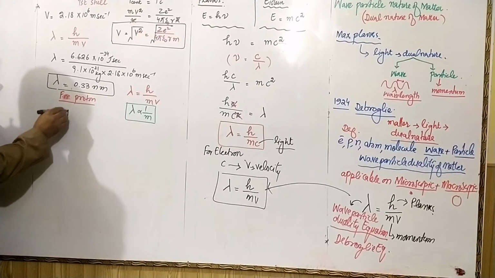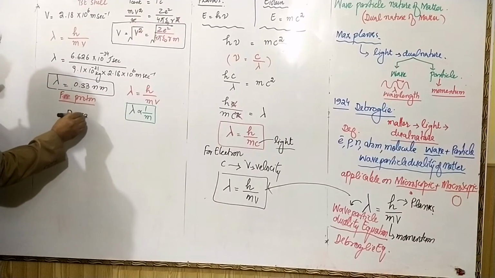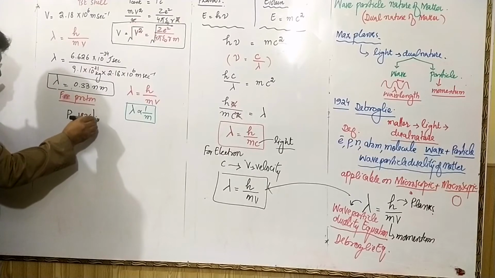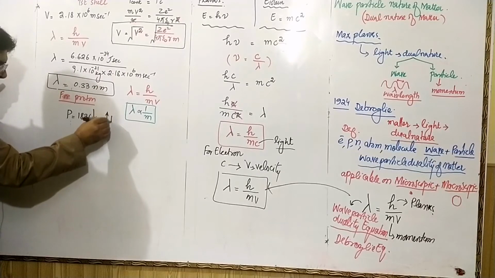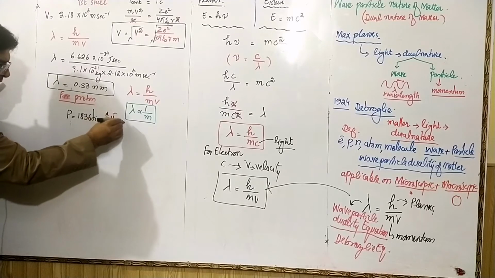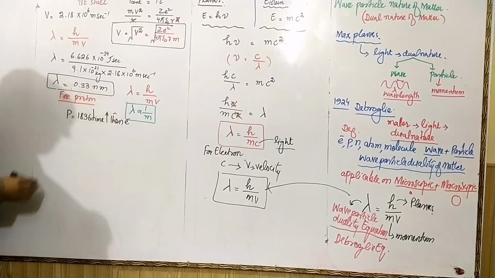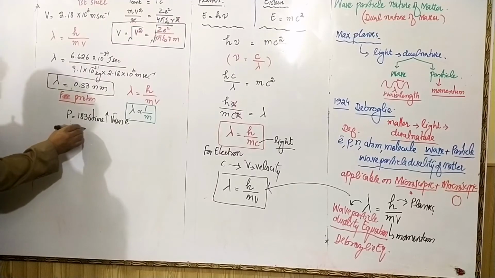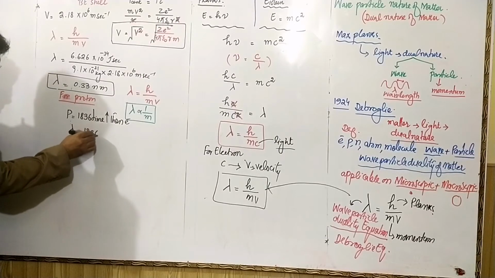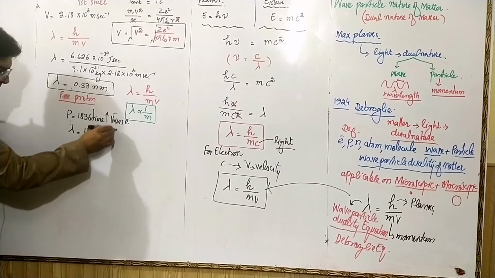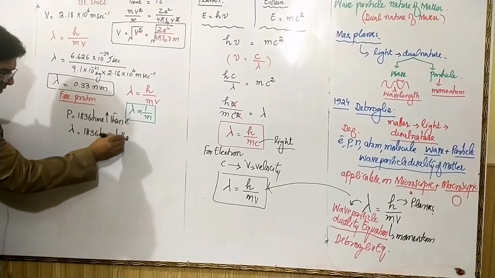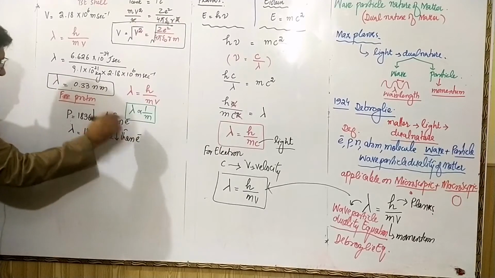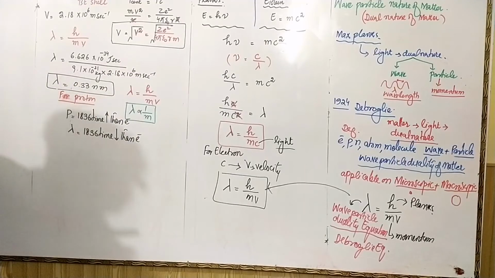As proton is 1836 times heavier than that of electron, its wavelength is 1836 times less than that of electron, because wavelength and mass are inverse to one another.